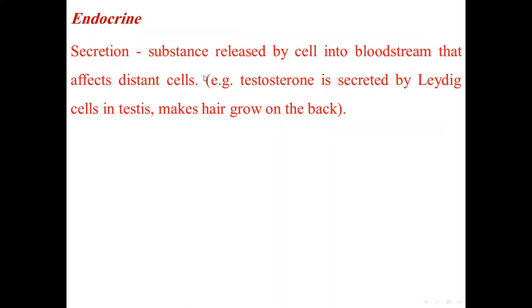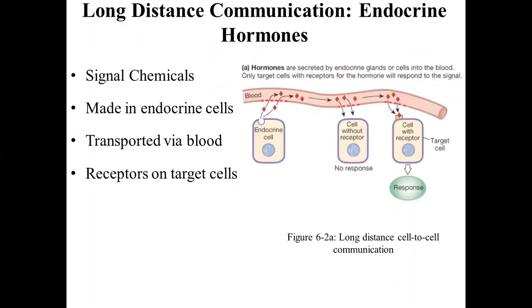So the hormone, or the substance, needs to go into the bloodstream and circulate in the blood to the distant cell. So it has long distance communication, not neighboring, not itself. It is a long distance communication. This is an endocrine hormone. It sends a signal. They are chemical signals. This is an endocrine cell. It sends hormone into the bloodstream, and in the bloodstream, it goes to the cell.